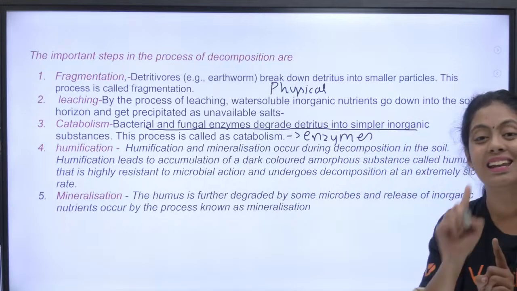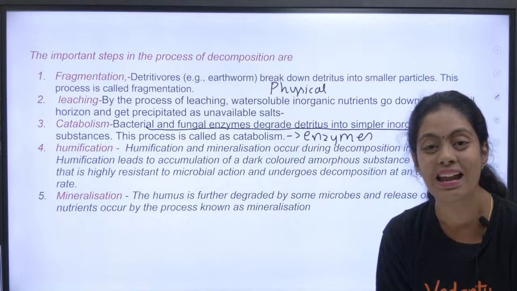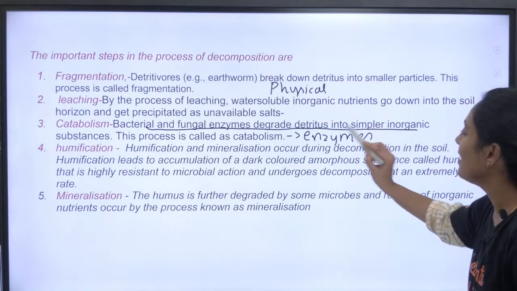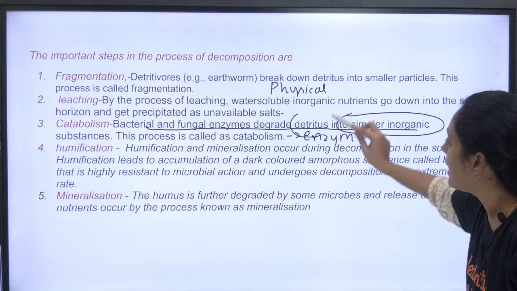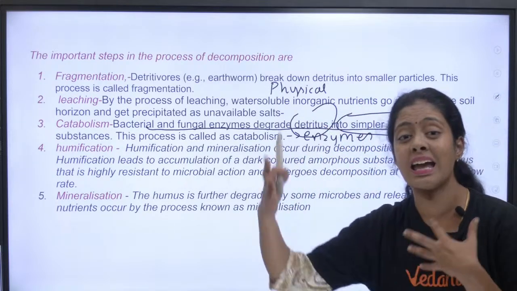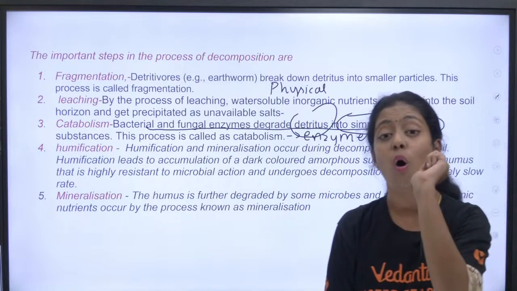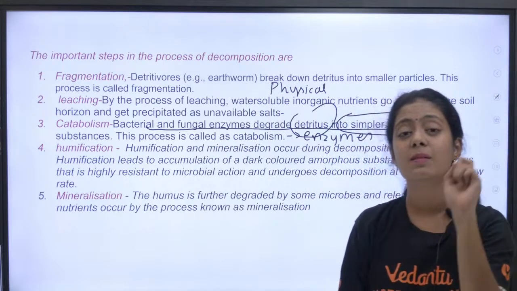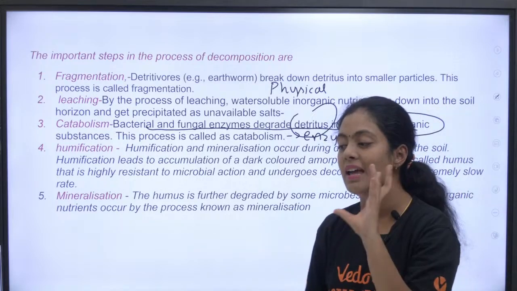Here the bacteria and fungi produce the enzymes which break the organic matter, the detritus, into inorganic matter, and that is what we call catabolism. All of you remember, catabolism is an enzymatic process where bacteria and fungi are involved.